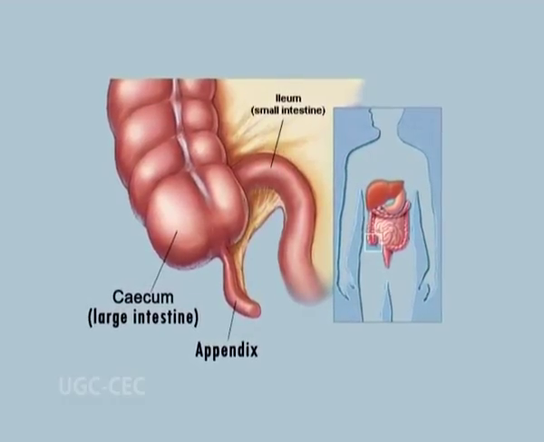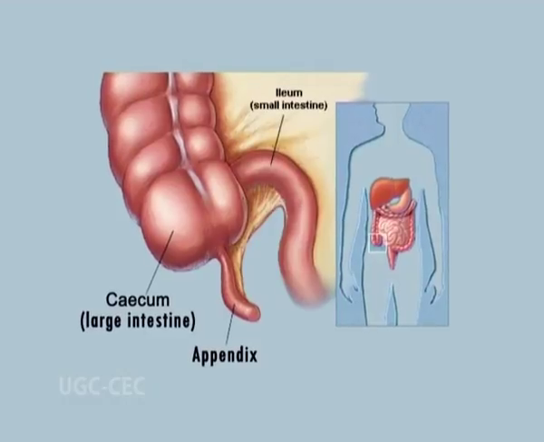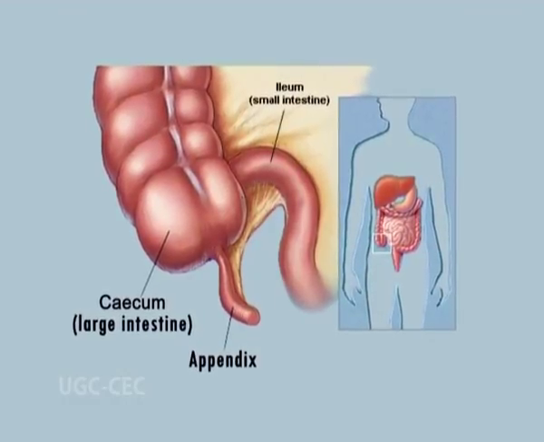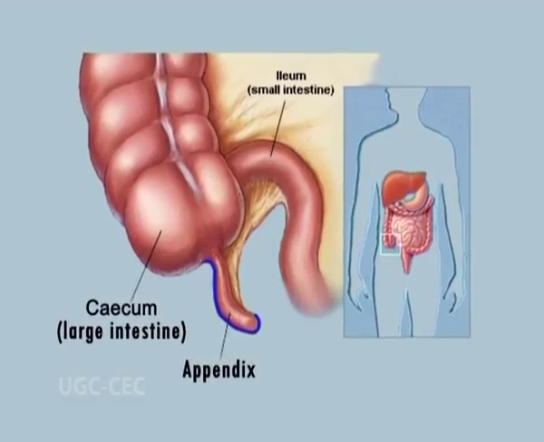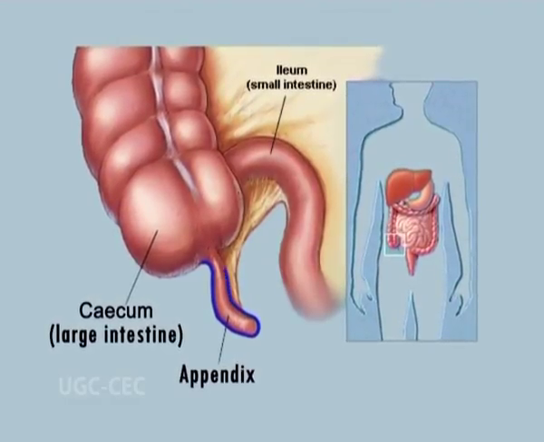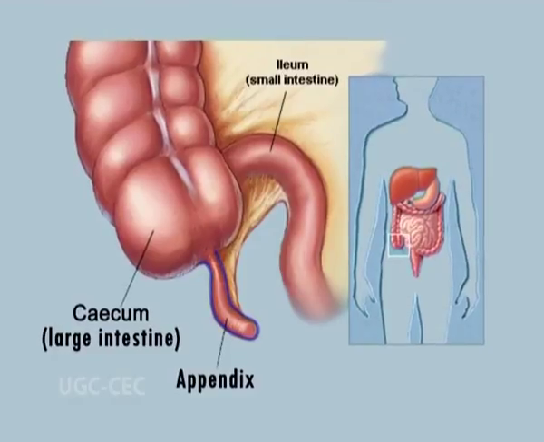The vermiform appendix is an outgrowth of the cecum. It is a slightly coiled, blind tube of about 8 cm long. It is thought to be vestigial. The inflammation of vermiform appendix is known as appendicitis.